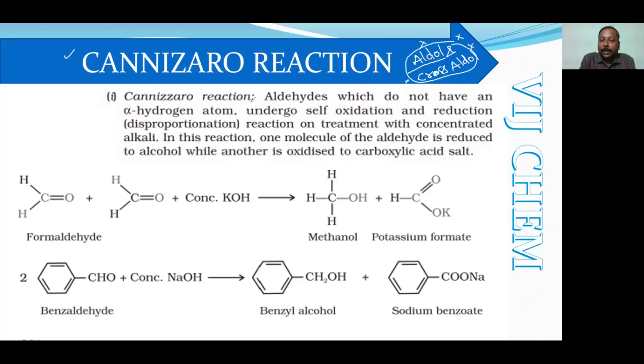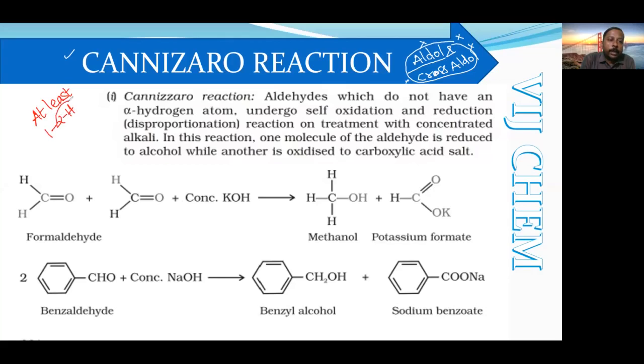Okay, so already I told you in the starting session that aldol condensation is possible only when they have at least one alpha hydrogen.